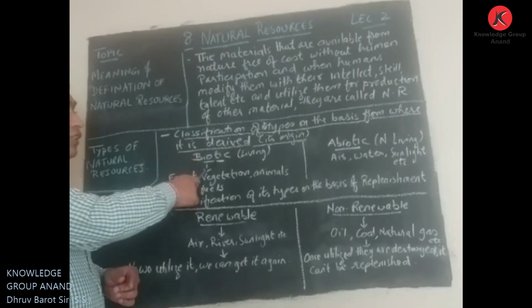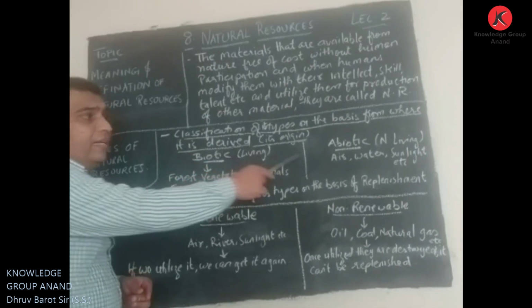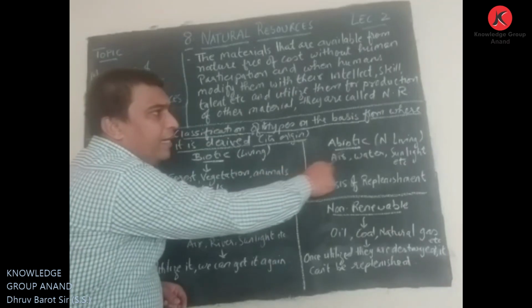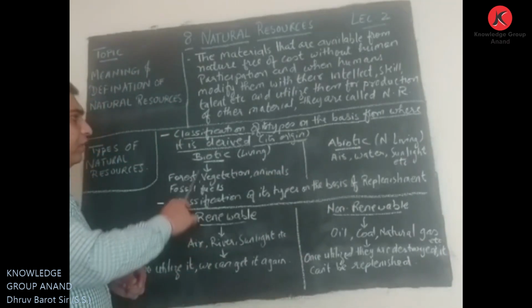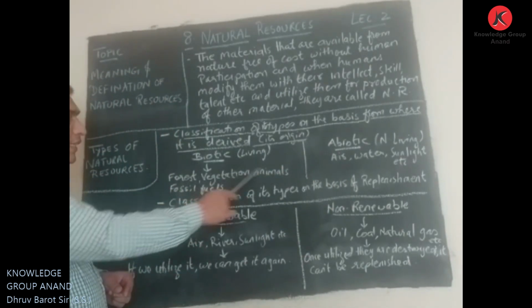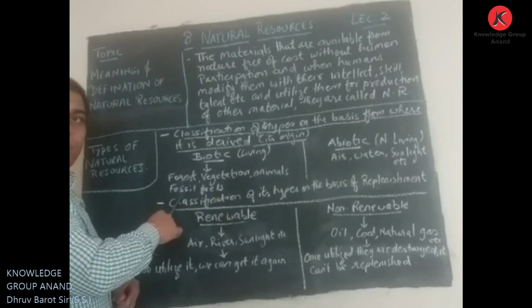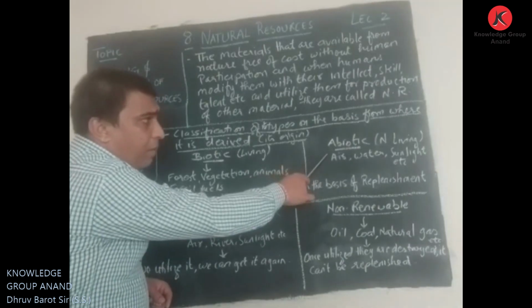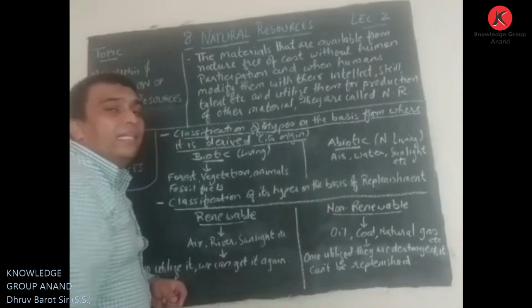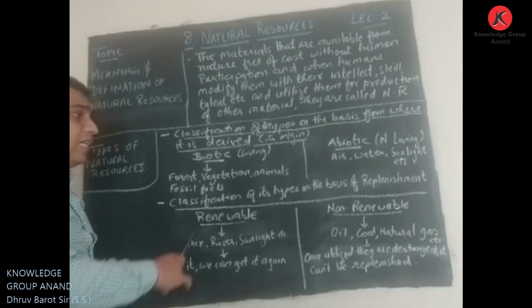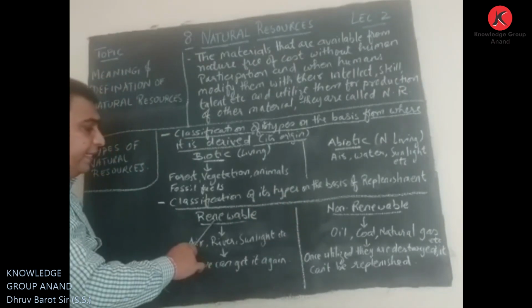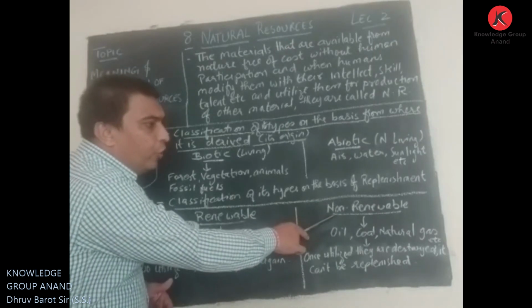Types of resources, classification by origin: biotic and abiotic. Biotic means living material. Abiotic means non-living material. Biotic: forest, vegetation, animals, and fossil fuels, that is the decay of dead organic materials. Abiotic: air, water, sunlight, etc. Classification on the basis of replenishment, again two types: renewable and non-renewable.